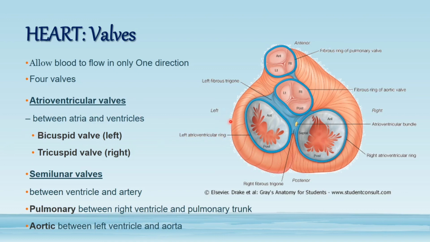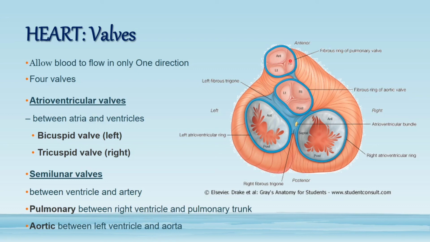So bicuspid valve is present on the left side and the tricuspid valve is present on the right side. Then come semilunar valves with the ventricles which are giving blood to the systemic circulation and to the lungs.